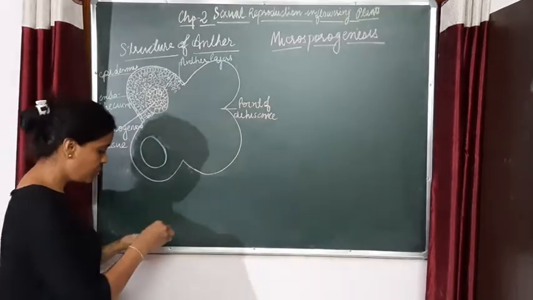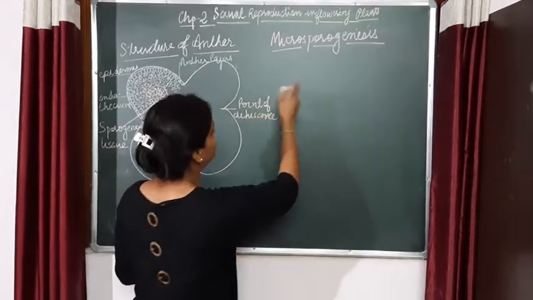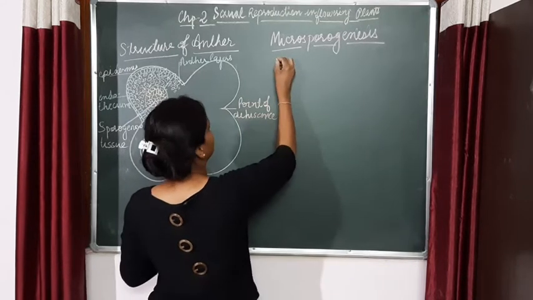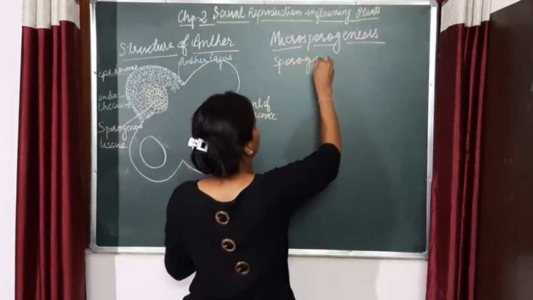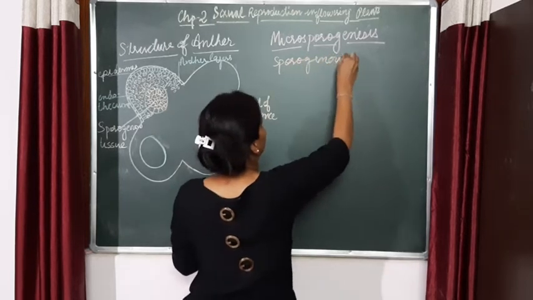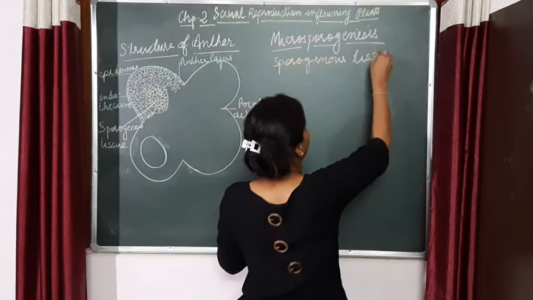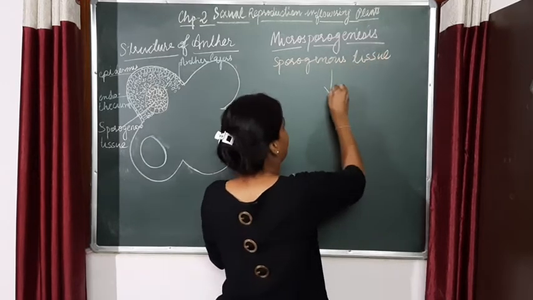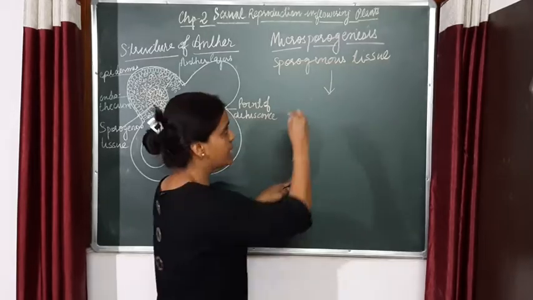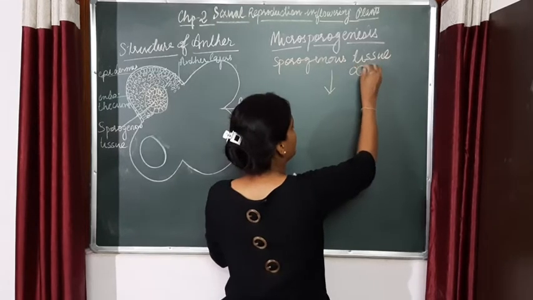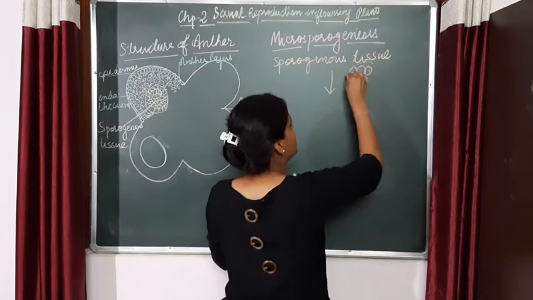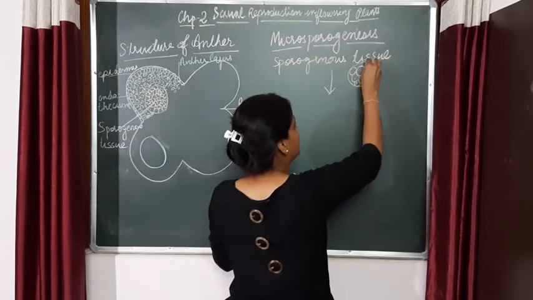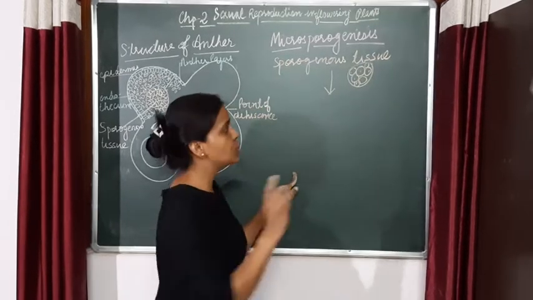Now coming to the definition of microsporogenesis: sporogenous tissue is a compact arrangement of cells. Suppose this is the sporogenous tissue. Each cell is responsible.